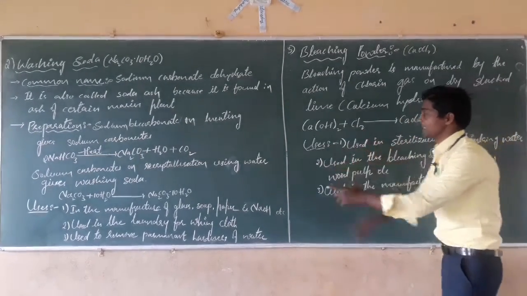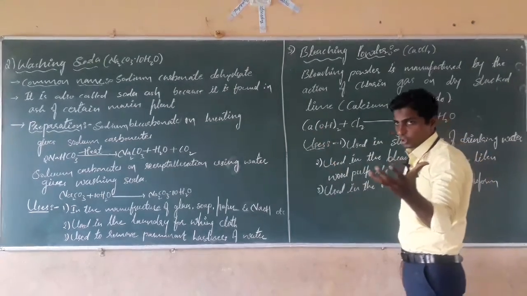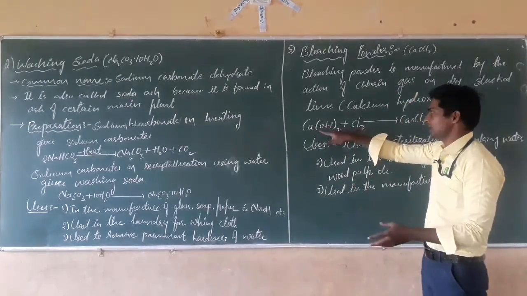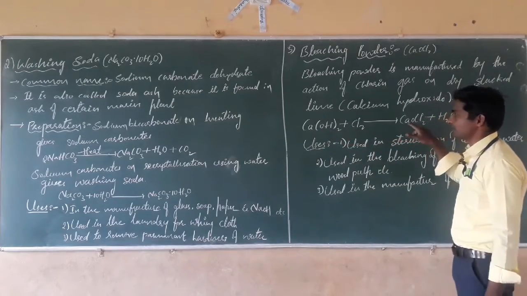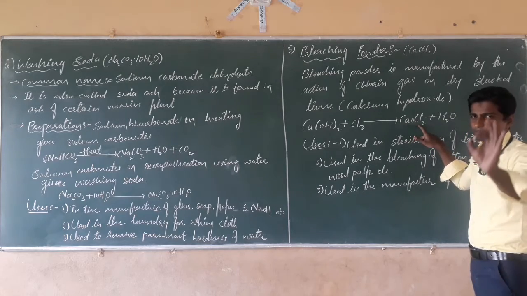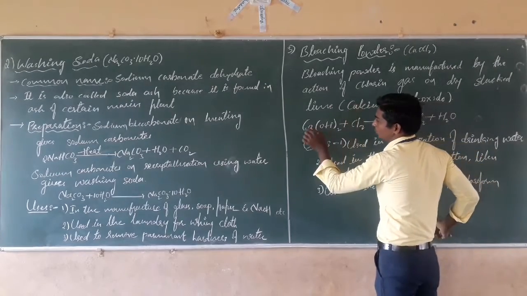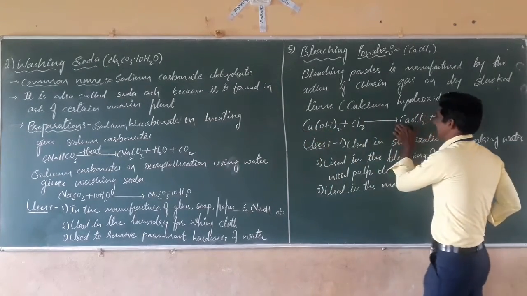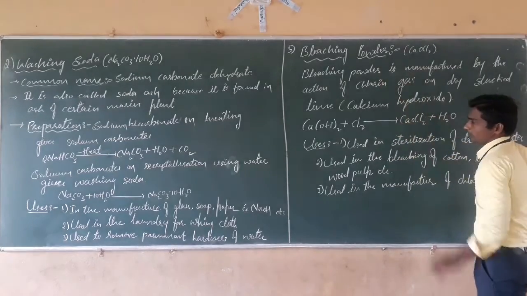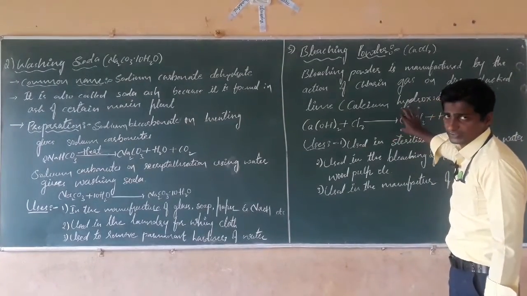By taking slaked lime, or calcium hydroxide, and passing chlorine gas through the calcium hydroxide, we get calcium oxychloride, that is bleaching powder. Very simple process it is. By passing chlorine gas through calcium hydroxide, we get calcium oxychloride, the bleaching powder, and water evaporates. Is it? Very simple process.